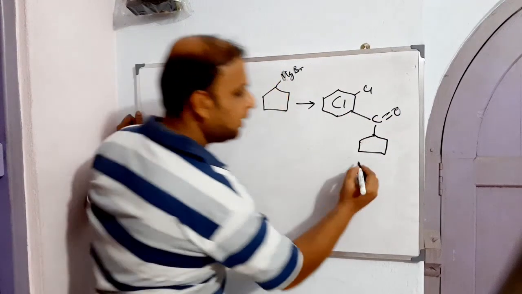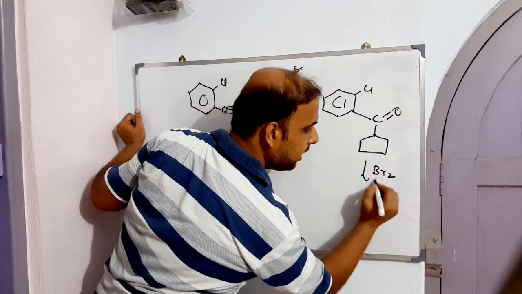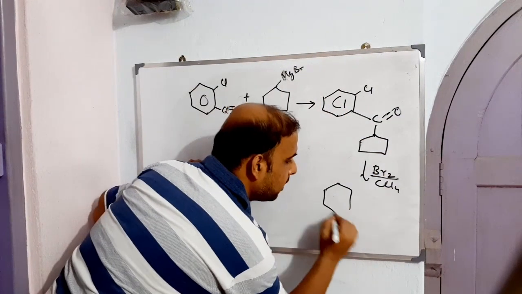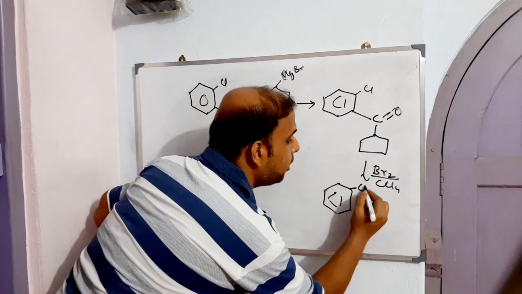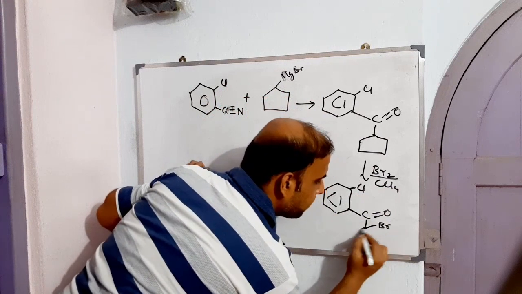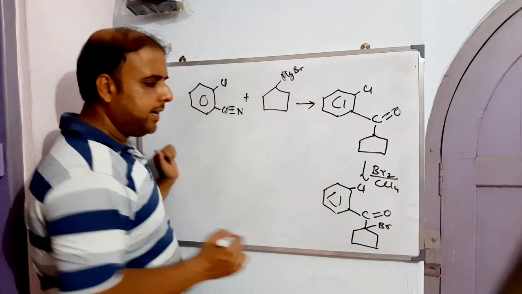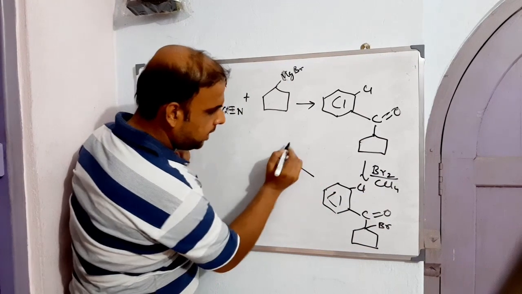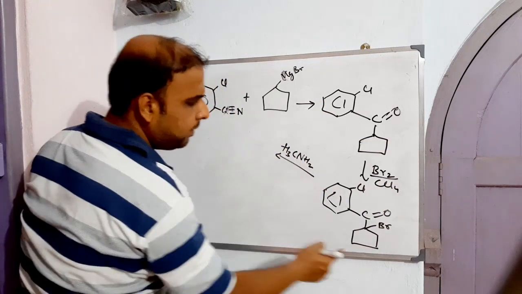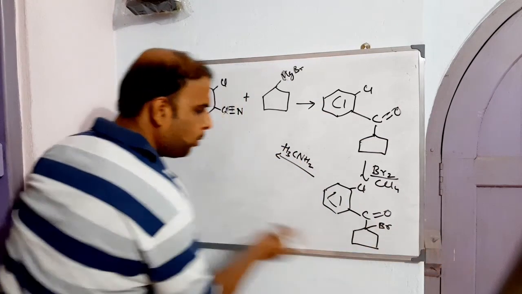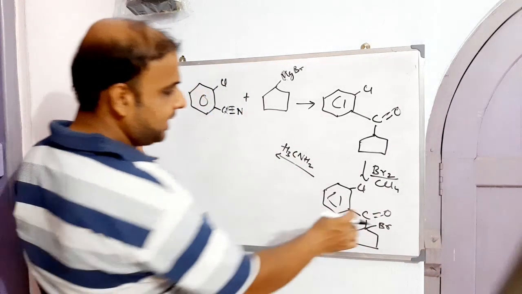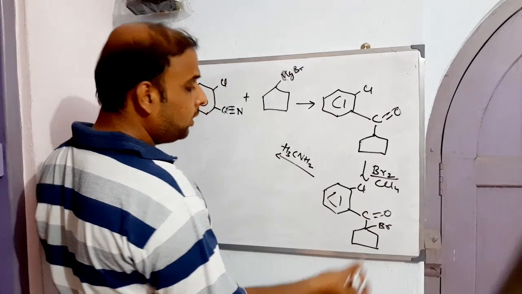Then this needs to be brominated with Br2 in CCl4. Definitely the first carbon of this cyclopentyl will get brominated, right? So likewise, we can get something like this. Then this has to be treated with methylamine. The methylamine will hydroxylate this one, leaving behind bromine, right? And this carbon will take up this NCH3. So this carbon has been transformed into the imino one.